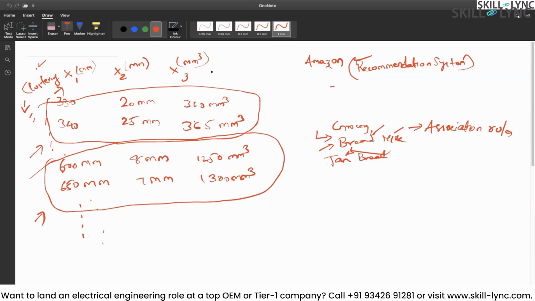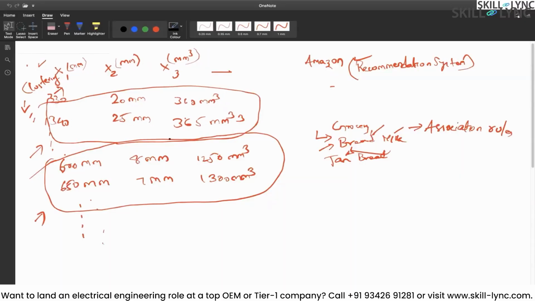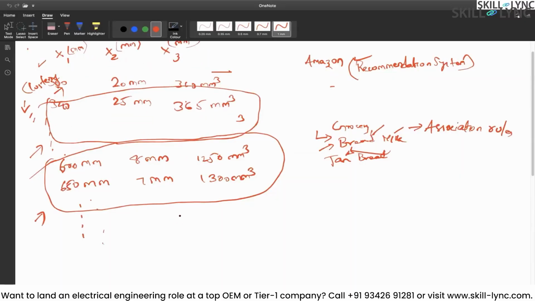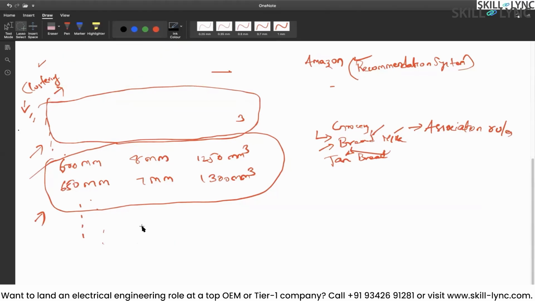So these are different types of unsupervised learning examples which I have given you here, and we'll go with the clustering example. Now to give you one more example on clustering. That was a mechanical example, so let's take a different one.